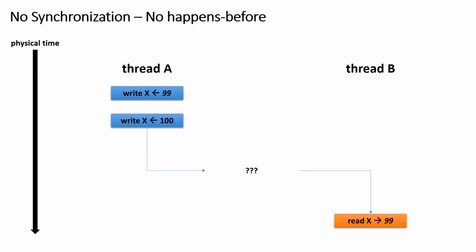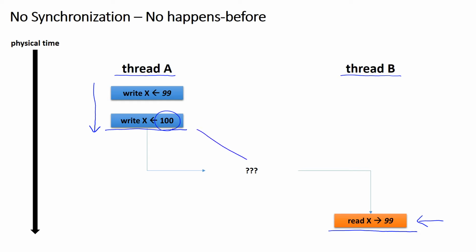If there's no synchronization between two threads, then there's no happens-before relation. For example, suppose that there's no synchronization between this thread A and this thread B. Inside thread A, we updated the variable x twice. And later, in physical time, we execute this statement in thread B. Normally, this read statement would return the latest value of 100 because it is executed later in physical time than this write statement.